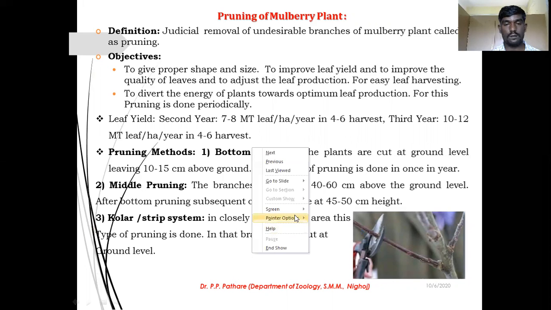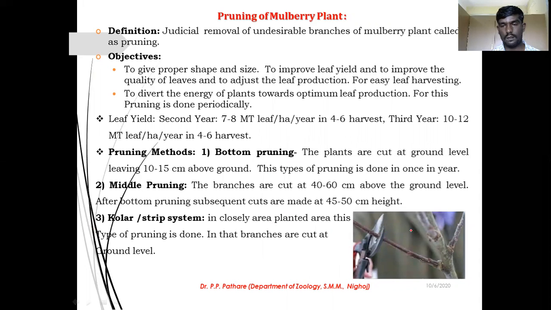So if you look at this one, these are the healthy branches. ये जो अपने को दिख रहे हैं, these are the healthy branches, these are some dry branches. So using the cutter you can cut this branch.